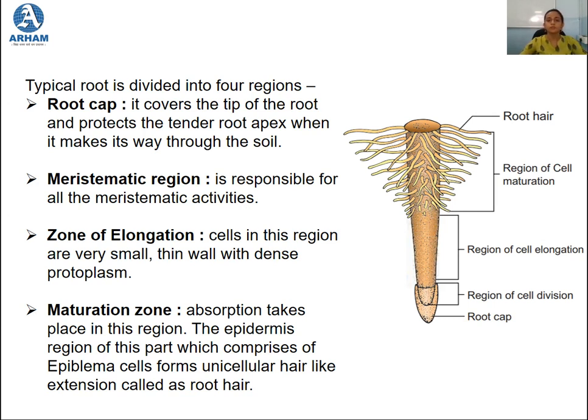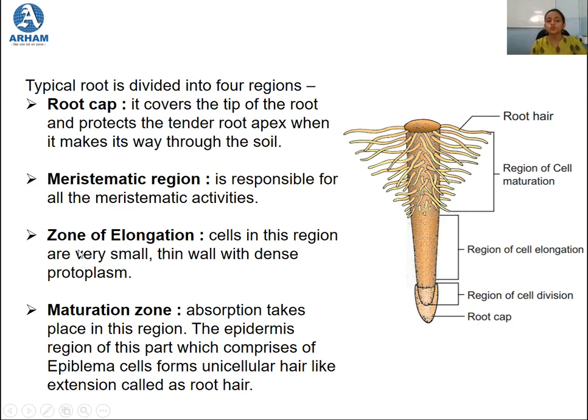Meristematic region has meristematic cells, and the meristematic cells have a high amount of growth. So this meristematic region is responsible for meristematic activity, that is the region of cell division. The cells divide very rapidly in this zone.